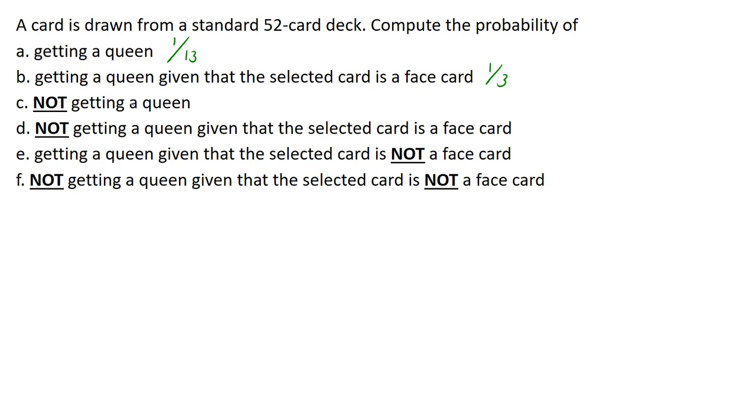Okay, so ituloy natin. Next question. What is the probability of not getting a queen? So, hindi naman yan mahirap. Kung ang probability of getting a queen ay 1 out of 13, ang probability of not getting a queen ay 1 minus 1 over 13, which is 12 over 13.